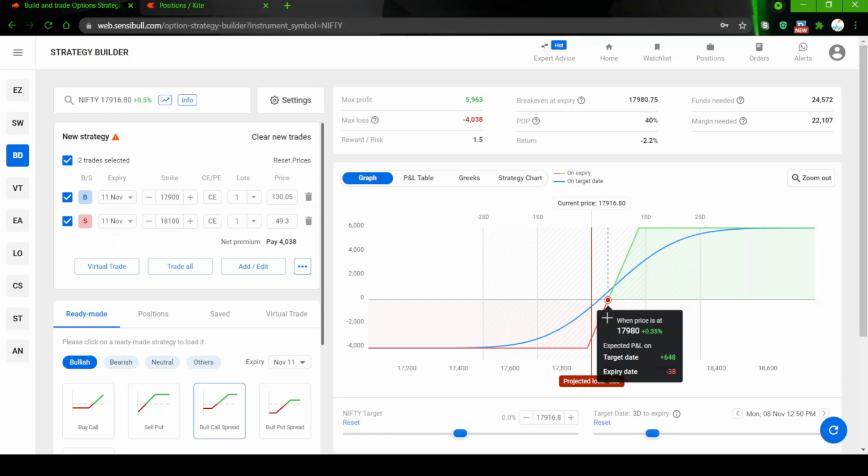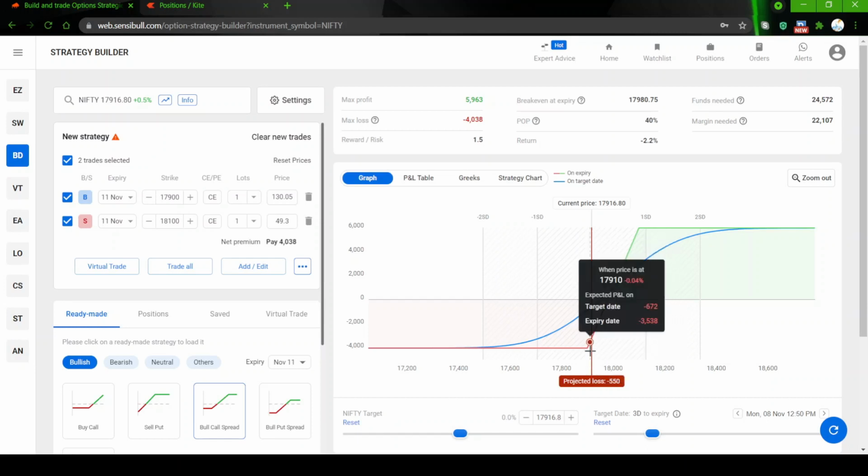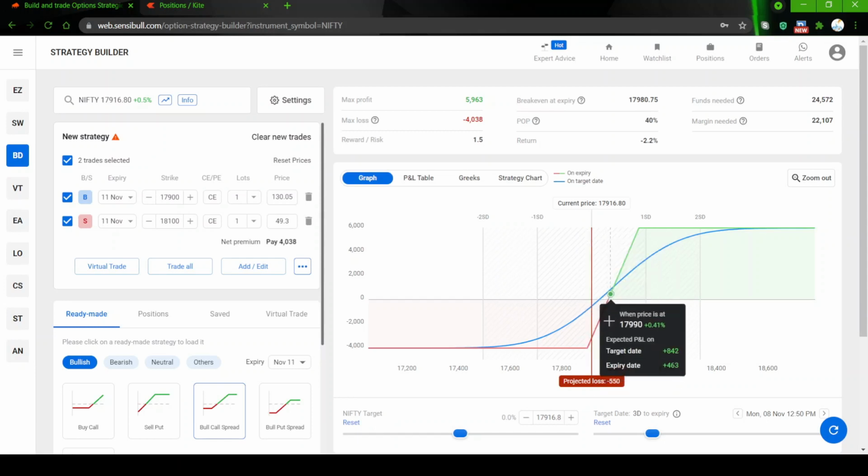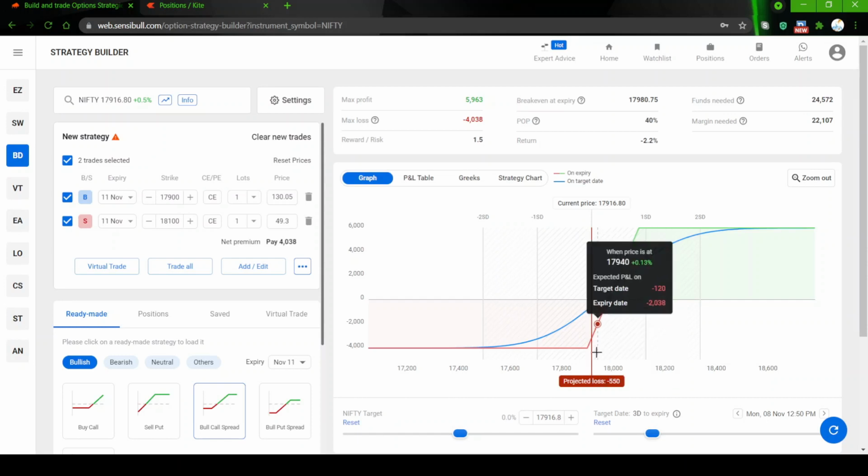Okay. And if the market goes down, if it stays anywhere between 17,900 and 17,980, we will have different losses at different points, but nothing to the maximum loss of 4038. The 4038 happens only when the market closes at or below 17,900.